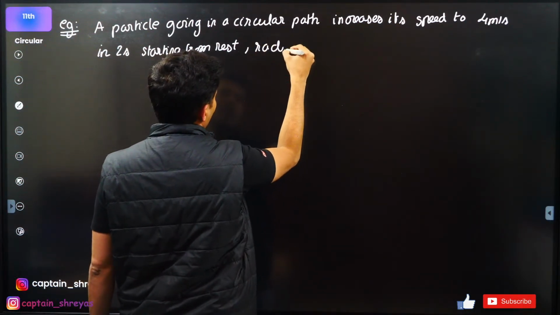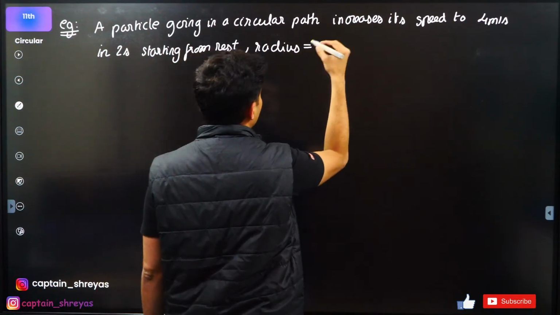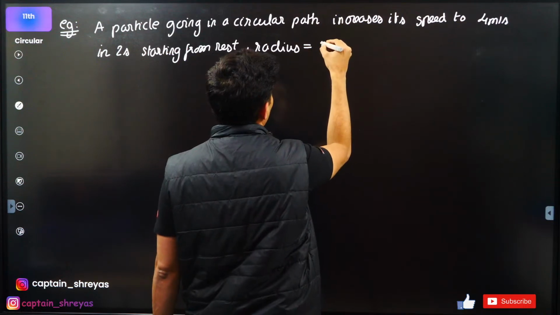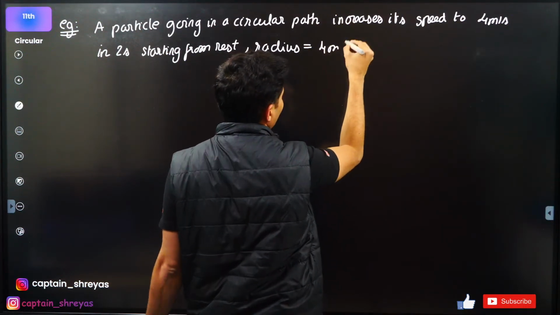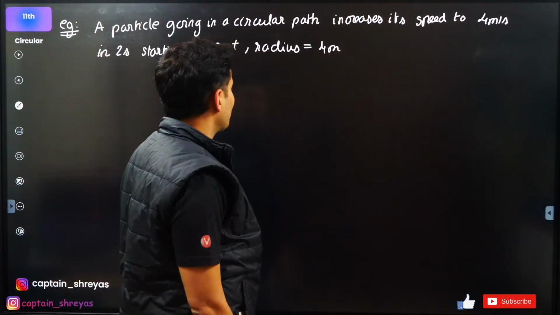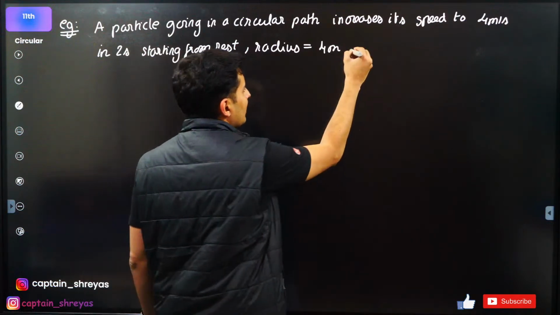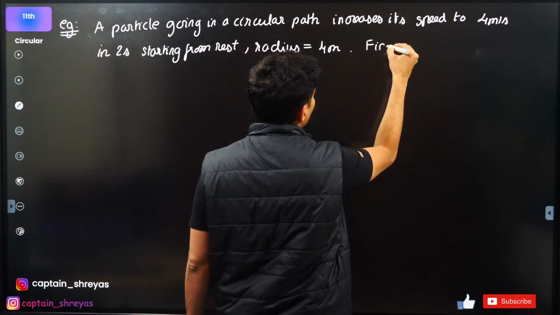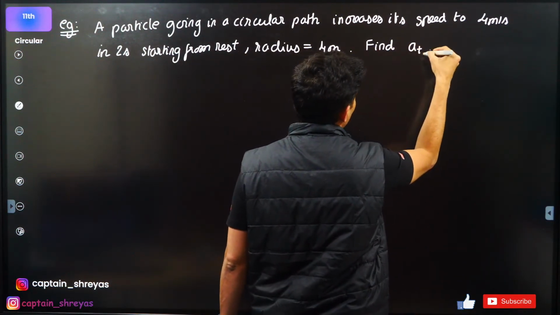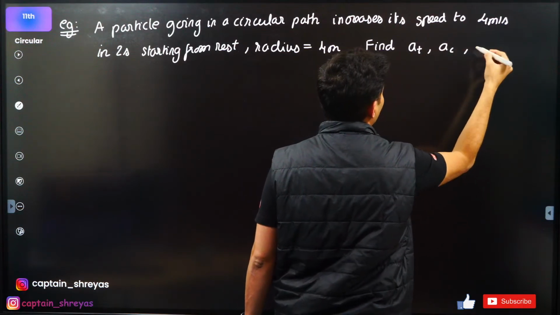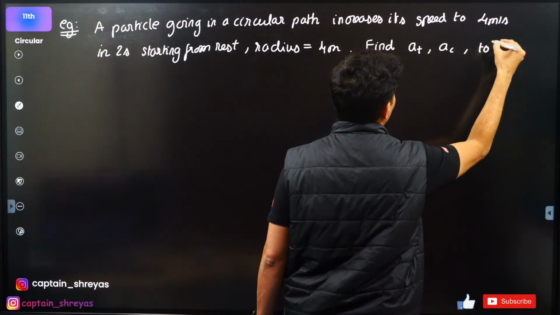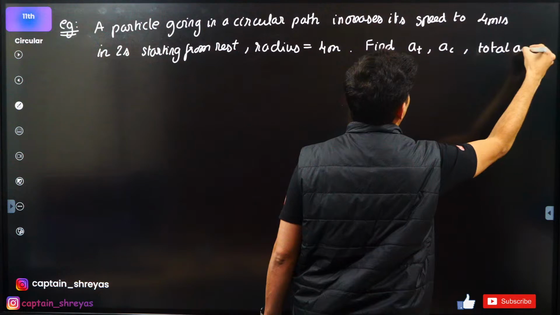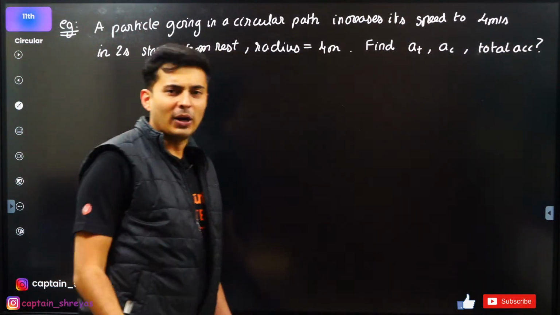Radius being, let's say, I don't know, maybe 4 meters or anything, whatever you want to take. You can just take 4 meters. Okay. The question is, find tangential, centripetal, and let's say the total acceleration. Okay, let's try to find this out.